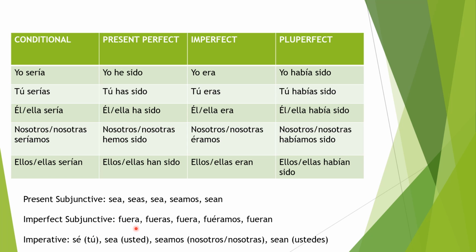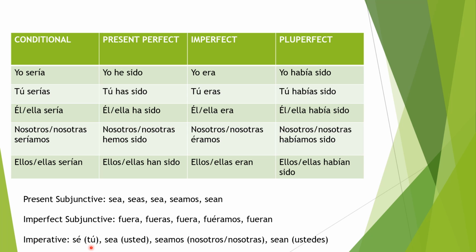And also you can see how you conjugate the verb into the imperfect subjunctive. You take the third person plural form of the verb, fueron, and you remove the O and the N, and then you just put an a, as, a, amos, an, and you will get your conjugation.